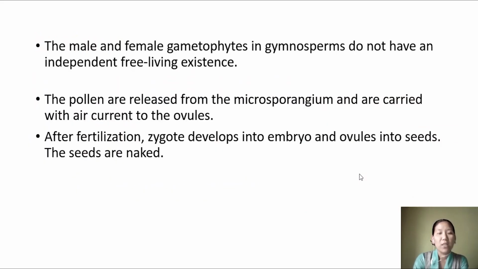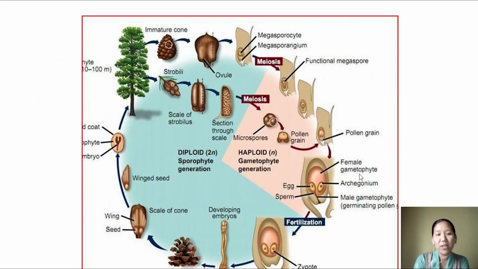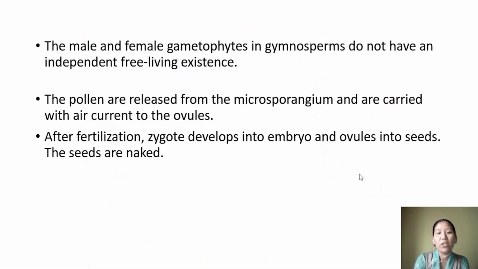Now, once the male gametophyte, that is the pollen grains, are released from the microsporangium, they are carried away by various agencies, and one such is air current. They are carried towards the ovules in the female cone, and then the process of fertilization begins. After fertilization, the zygote will develop.